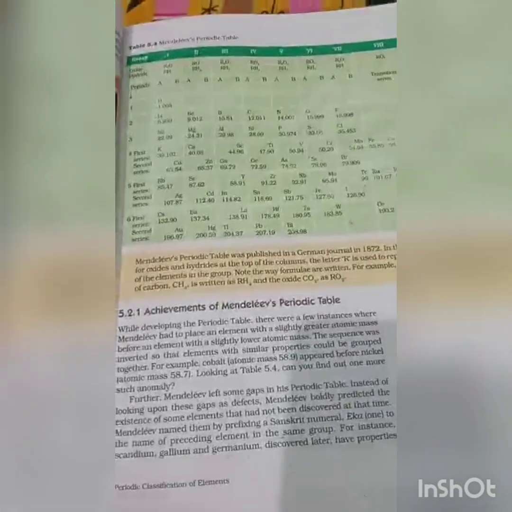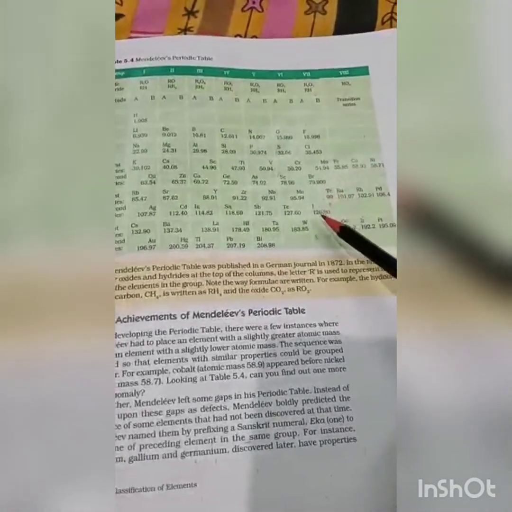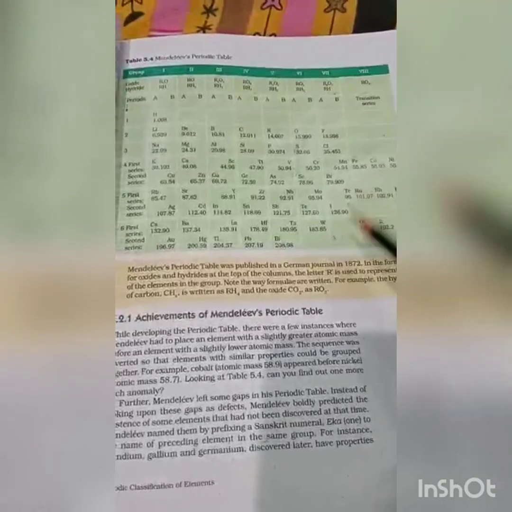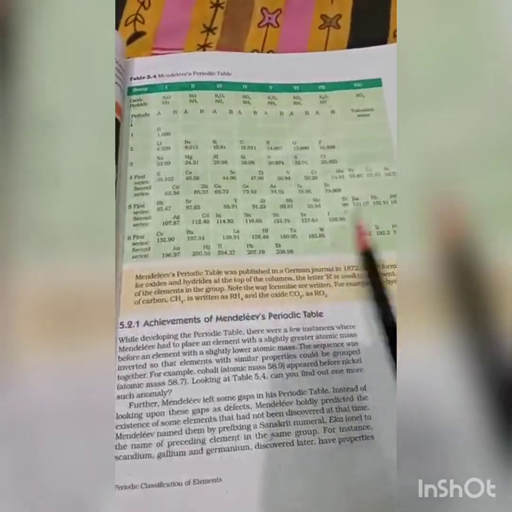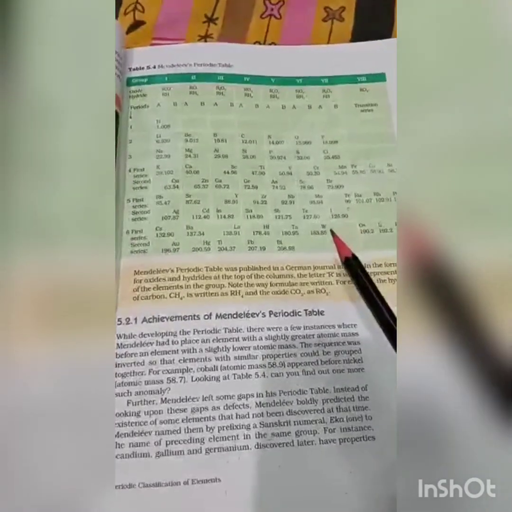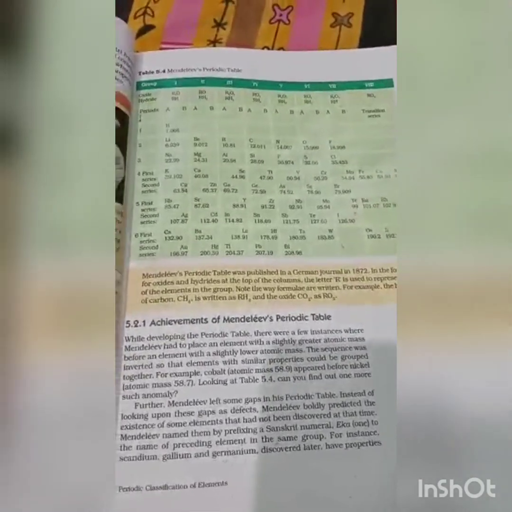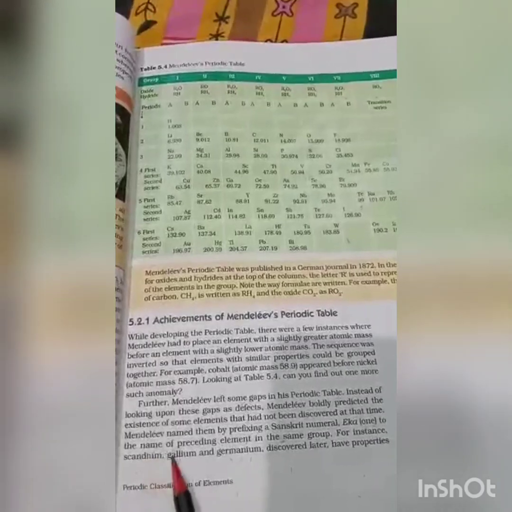So this was the first one. And now see the second one. The second one is about the vacant spaces in the periodic table. So see, there are certain vacant spaces in the periodic table. He kept these spaces intentionally. Why? Because he knew that elements would be discovered in the future. One such example is of scandium, gallium and germanium.